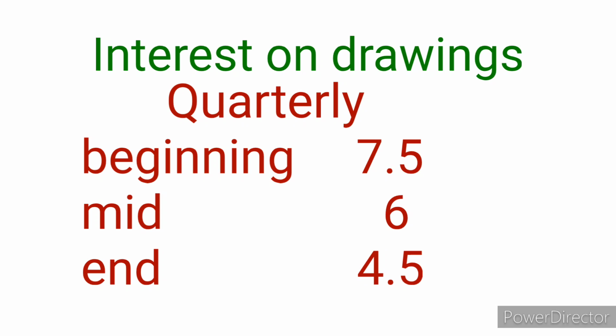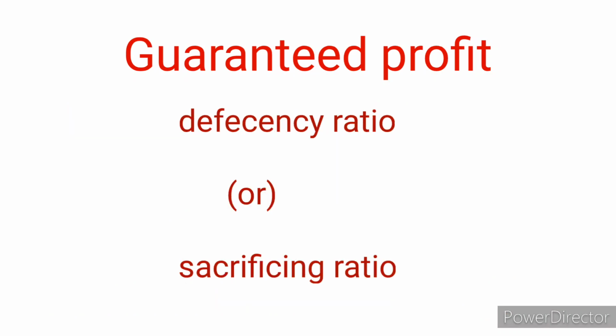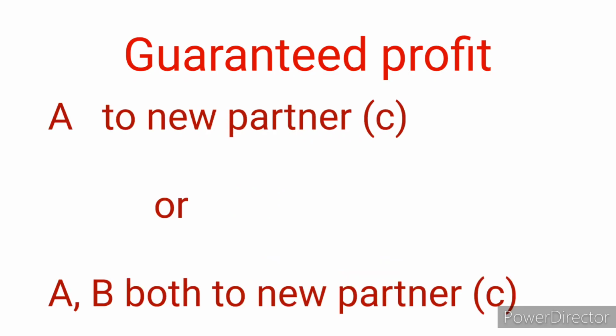6 by 12. Guarantee of profit is most important. We can expect a 3 mark question. One partner can give a guarantee for the new partner during admission. Otherwise, collectively all the partners can give a guarantee to the upcoming partner. It can be treated in the form of deficiency ratio. In case deficiency ratio is given, as per the deficiency ratio, if any loss arises because of giving that guaranteed profit to a new partner, that loss will be borne by all the partners by this deficiency ratio. If not, we will compare the old and new profit and loss sharing ratio, then sacrificing ratios will be taken into account. So as per the sacrificing ratio, the new partner will enjoy it, that is most important.